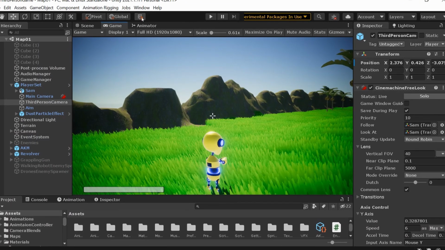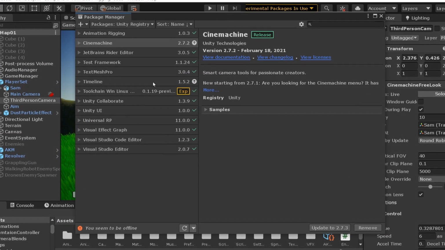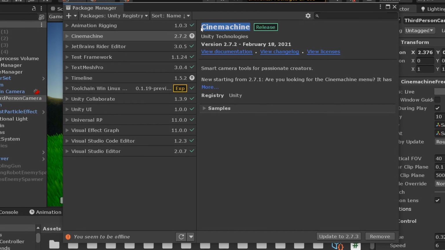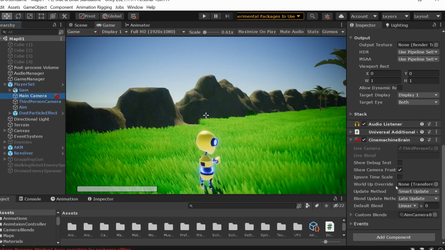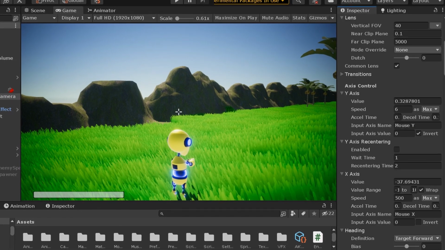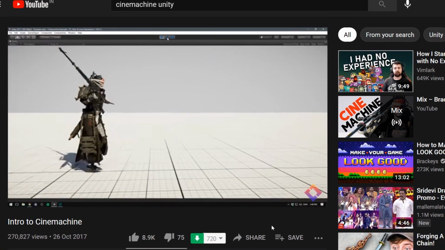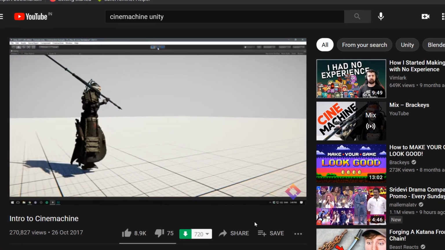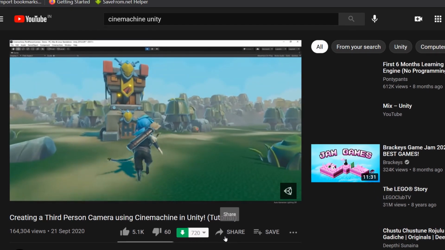For camera, I am using Cinemachine, which is a free package provided by Unity. It is very easy to set up a third-person camera controller using Cinemachine. If you wanna learn more about this, go and check out the video description. I will provide some links for this.